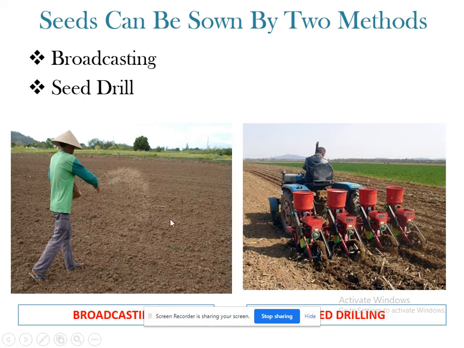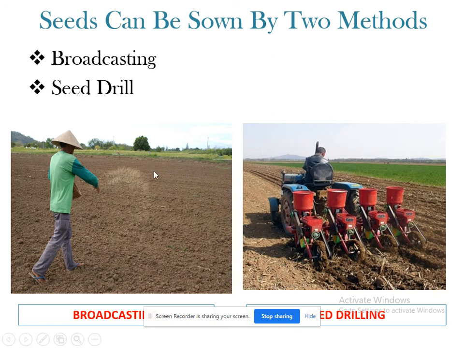What are those disadvantages? See here, the seeds which he is spreading or scattering may not be distributed equally. They may lie very close to each other or very far from each other. There is not an equal distance between two seeds. And they may not be covered with proper soil.